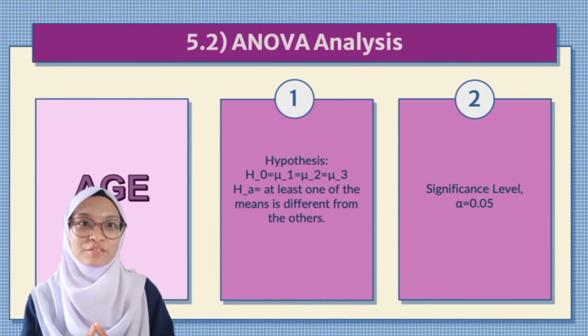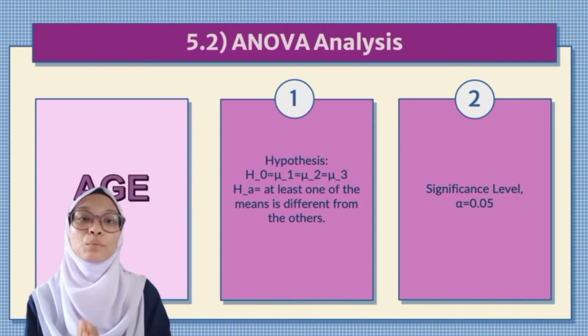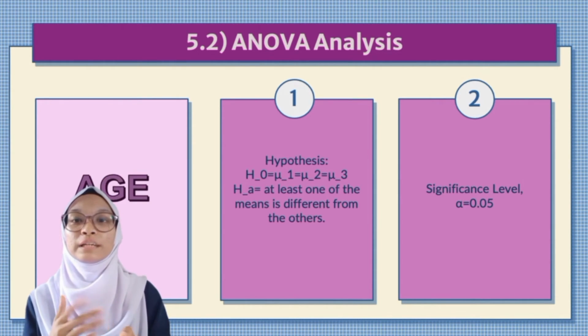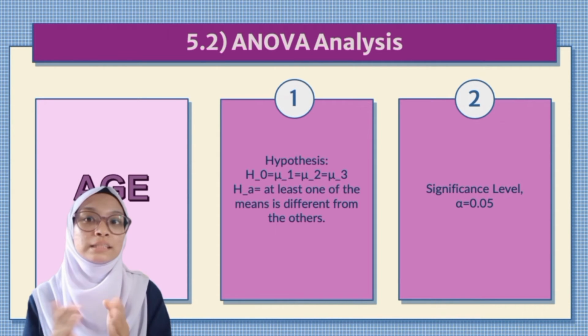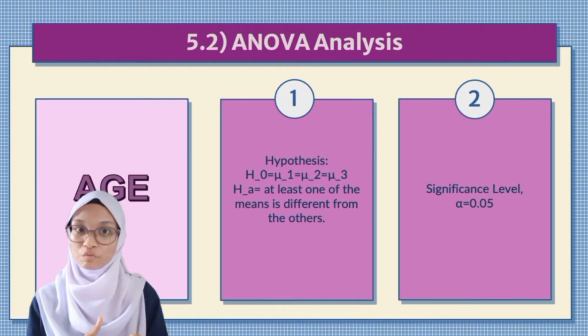Now let's proceed with ANOVA analysis, starting with the variable of age. Here we have 5 steps as well as the t-test, starting with the hypothesis. As you can see, for the H null, we state that there is no difference between the means, and for the HA, at least one of the means is different from the others. The second step is about the significant level, which is 0.05.